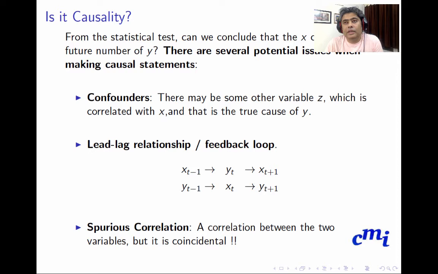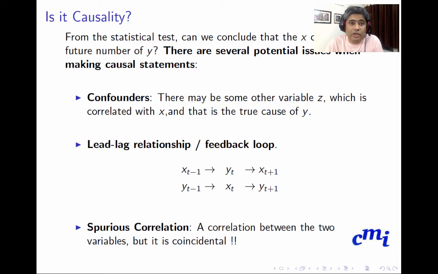Question is, is it causality? If we do a Granger causal test and find that the test is rejecting the null hypothesis, we will say that yes, X may have an effect on Y, but is it really causality? From the statistical test, can we conclude that X causes the future movement of Y? There are several potential issues when one is making causal statements.